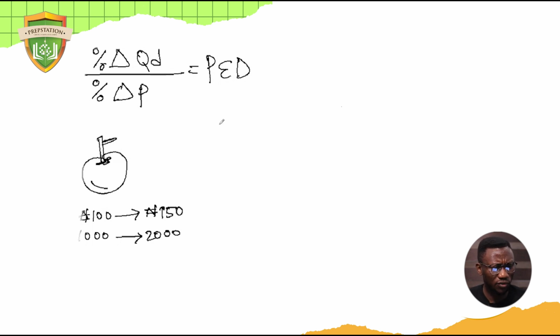So let's use this formula. This is the new, and this is the old. The formula says change, which simply means new minus old, divided by old, times 100. That's a percentage. So let's do that with this same one. The QD, now what's the change in the QD? The new minus old is 1000, divided by the old, which is also 1000, times 100, which is the percentage.